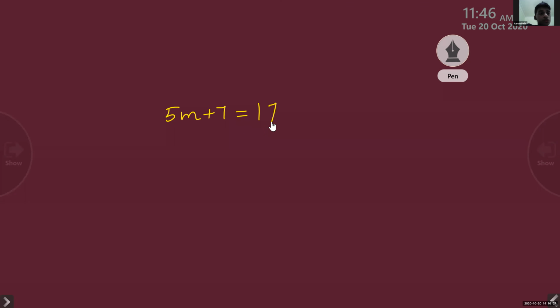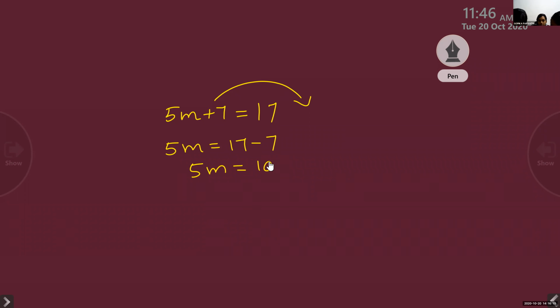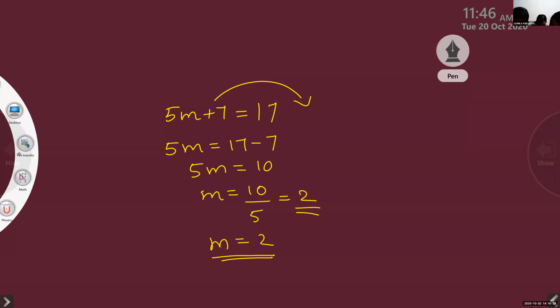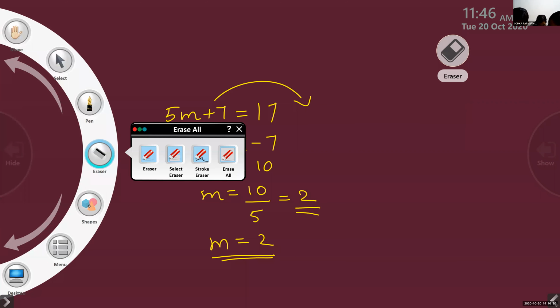Because 7 we'll take to this side. 5m is equal to 17 minus 7. 5m equals 10. M is equal to 10 by 5. 10 divided by 5, M is equal to 2. Thanks. Okay. Next question is 2q minus 6.